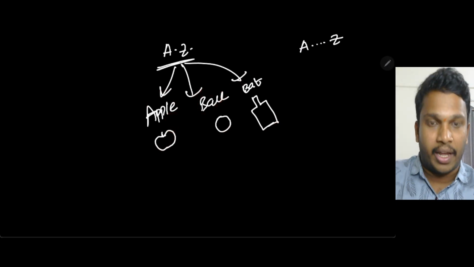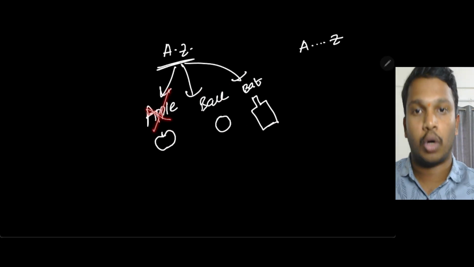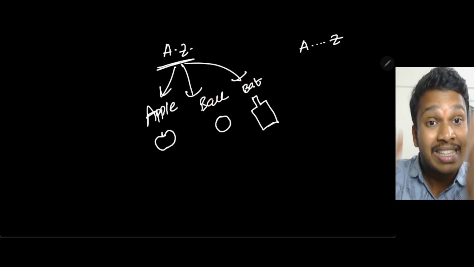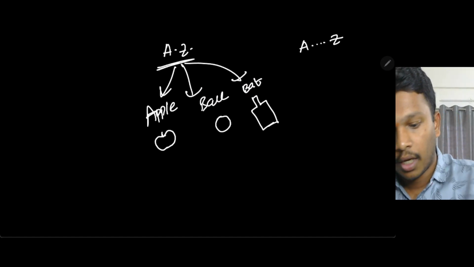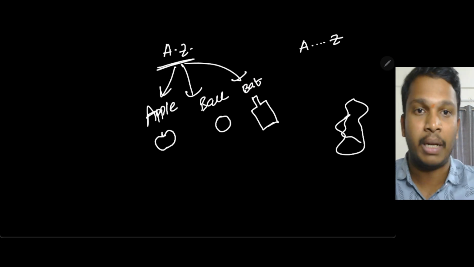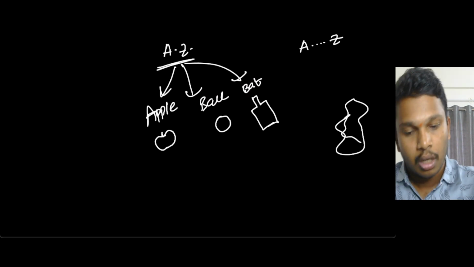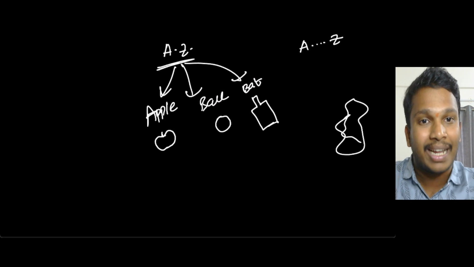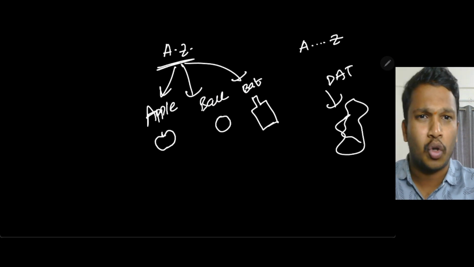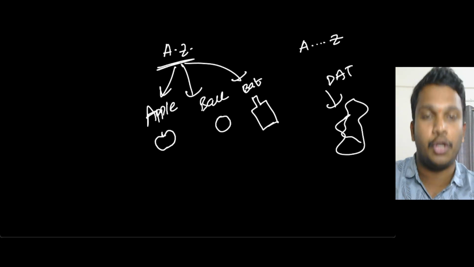I was born today, but the English language came many years before, right? So I don't have the right to use the word apple, ball, or bat. Why? Because they were reserved for something. Today, if I get a new object and want to name it, can I use apple? No, people will be confused. Can I use ball? No. Can I use bat? No, these are already reserved words. I should use whichever name is not already used.